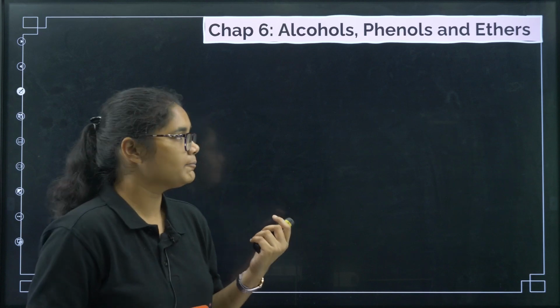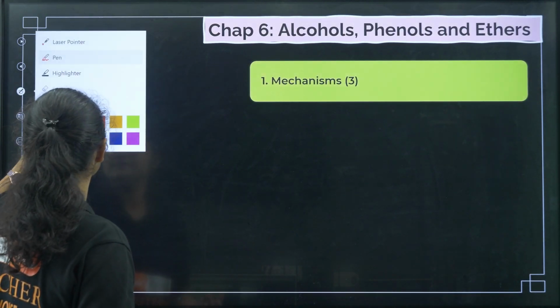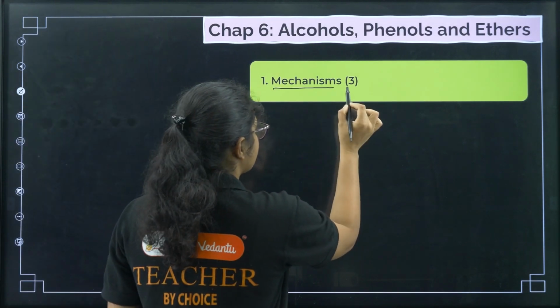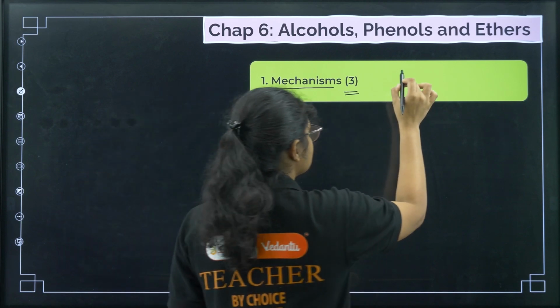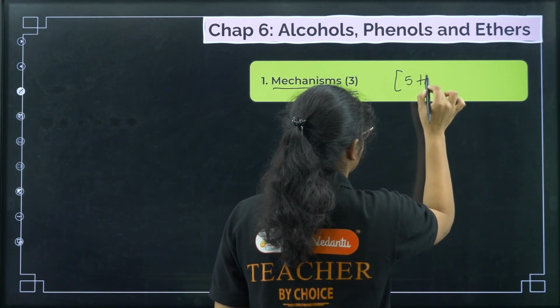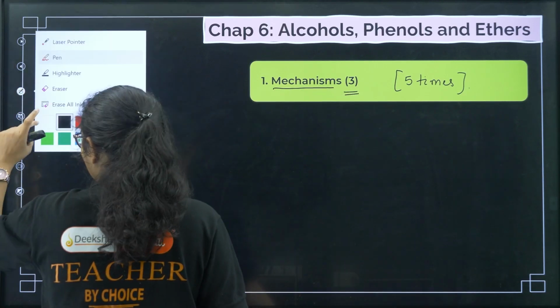Okay, for your midterm. So what you need to prepare here? First is mechanisms. Okay, there are 3 mechanisms in this chapter that you need to prepare, and each mechanism you should write down 5 times and prepare. I'll tell you the list of these mechanisms also.